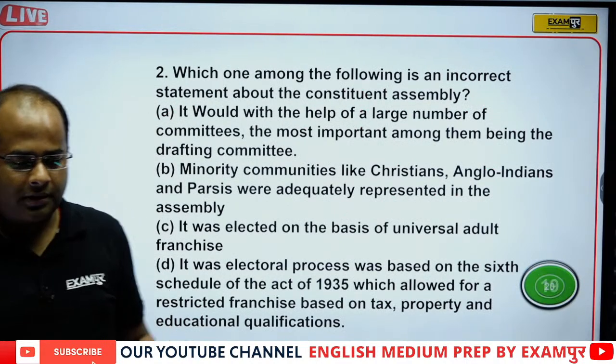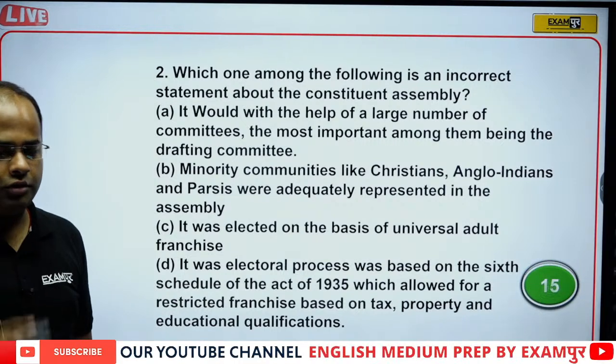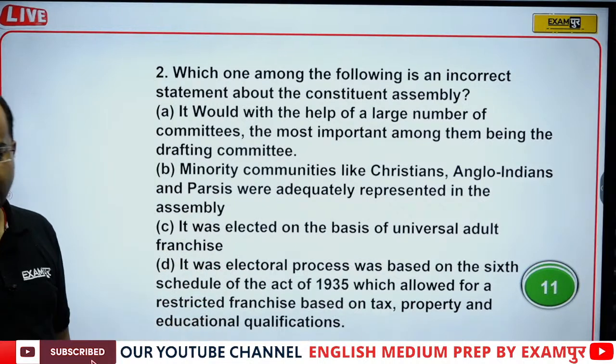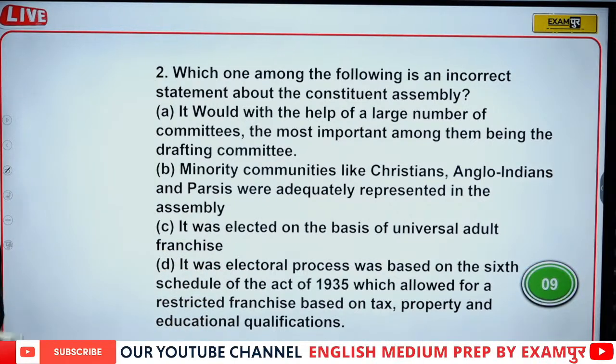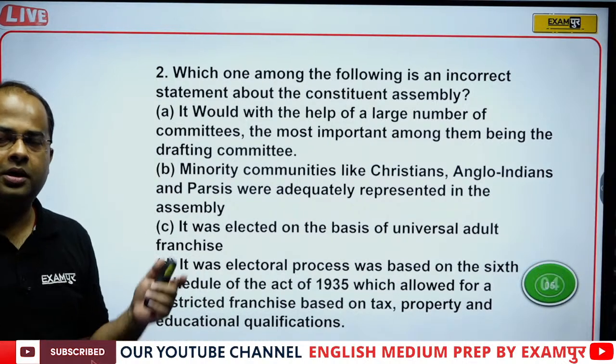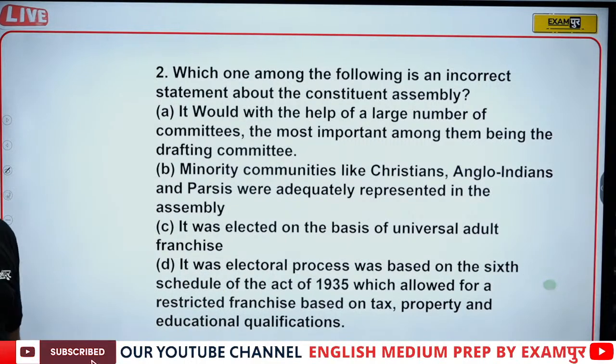Now, this is a somewhat big question: which of the following is incorrect about the Constituent Assembly. So, there are four options. Now, you have to tell me which is incorrect about the Constituent Assembly. I will be on one side of the screen so that you can read the question and read the options before giving the answer.